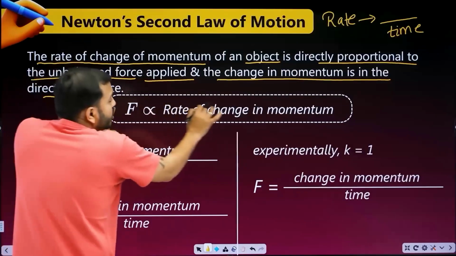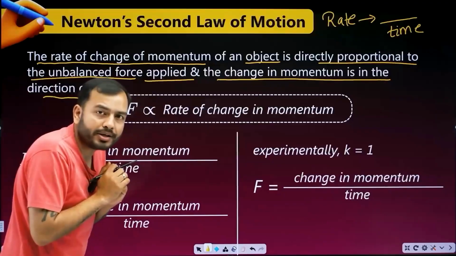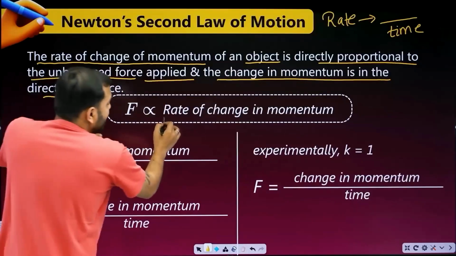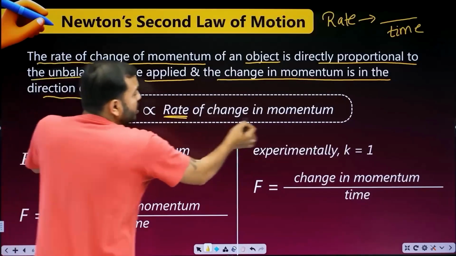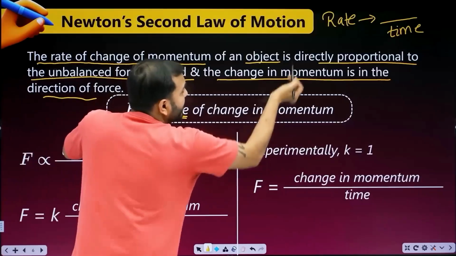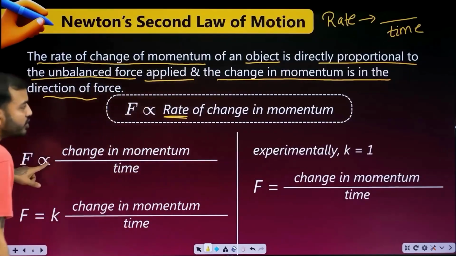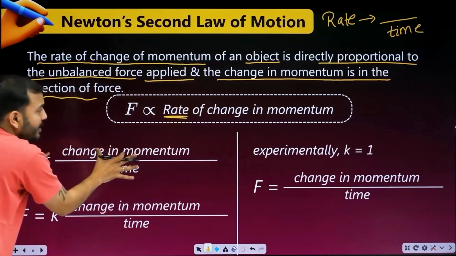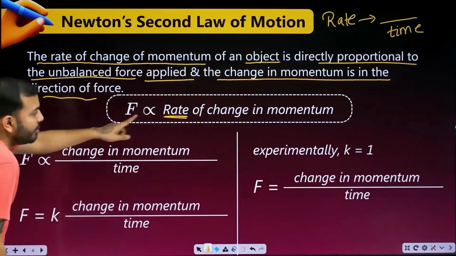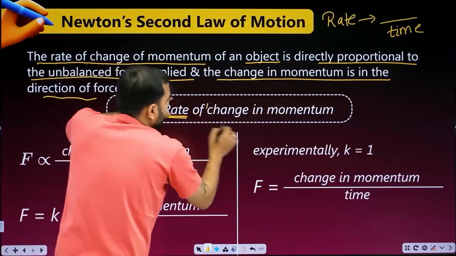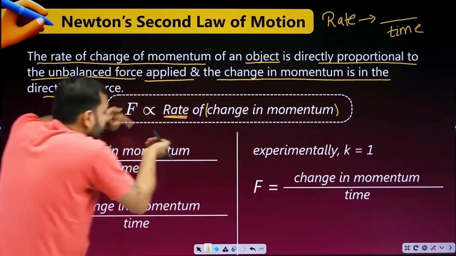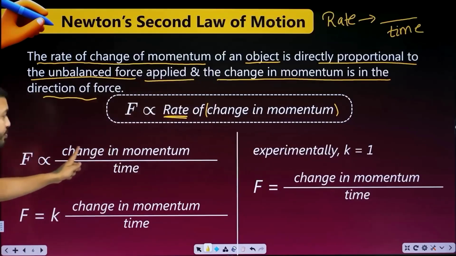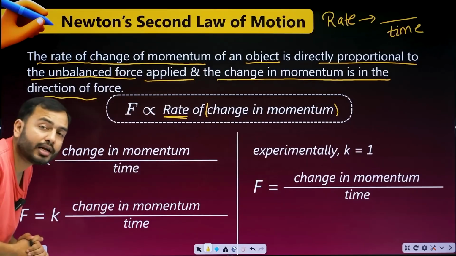F is proportional to the rate of change of momentum. Now, if rate is mentioned anywhere, it means you have to divide by time. So F is proportional to change in momentum upon time. Anywhere you see rate, beta, whatever it's attached to, divide that thing by time.